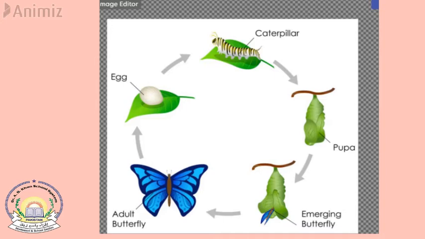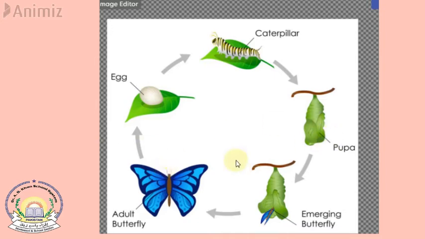After the caterpillar, the pupa is formed. This is called the pupa. When a caterpillar is ready, it finds a hidden place, usually under the underside of a leaf. And what does it do? It sticks itself to that leaf, and it covers itself with a hard shell. As you can see, it covers itself with a hard shell. Inside it, it begins to grow and change. During this stage, it is called a pupa.